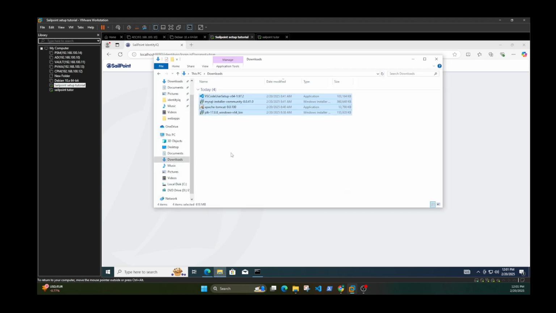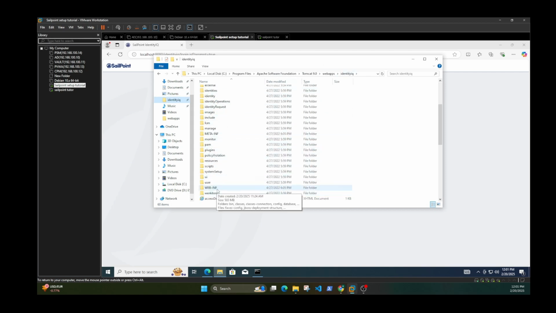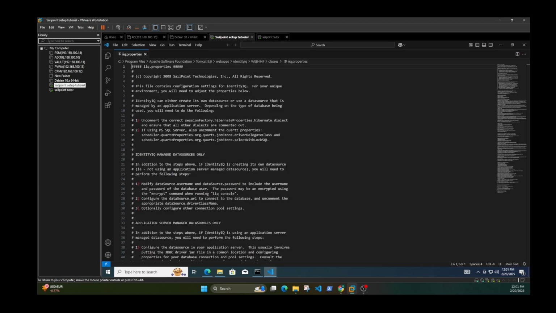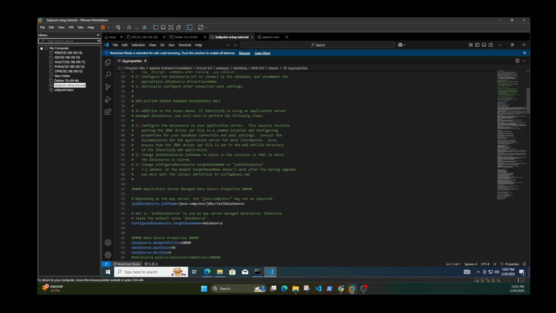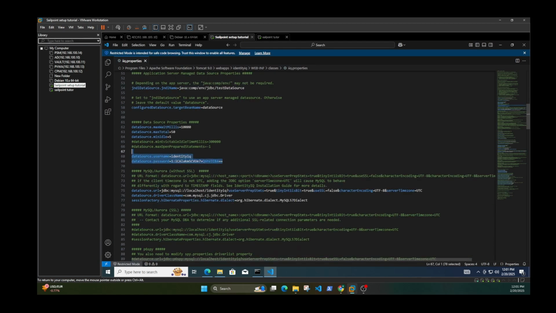If I go to the IIQ file in this folder, in classes, IIQ, if you look at this file, I changed absolutely nothing. This username is default, and so is the URL.